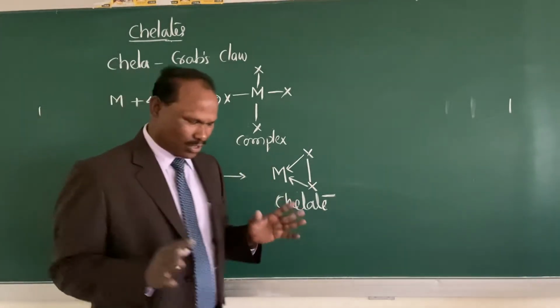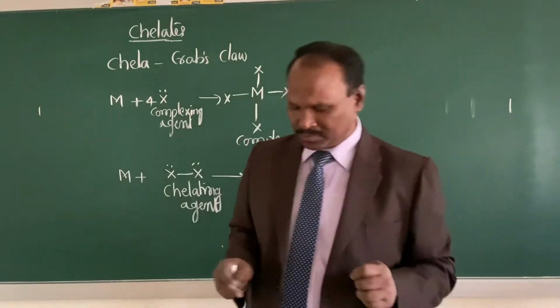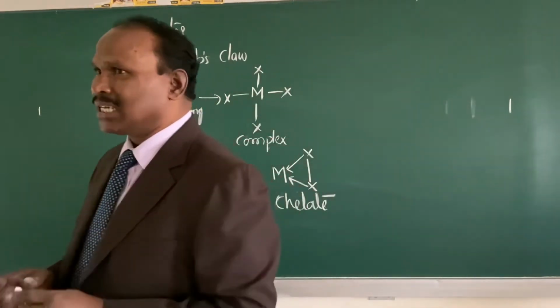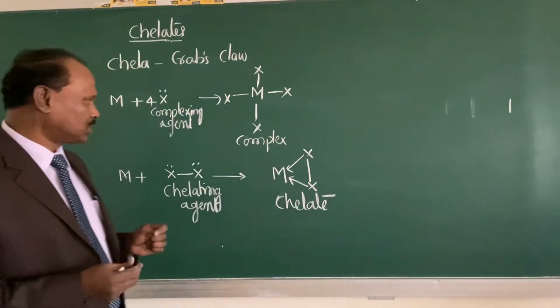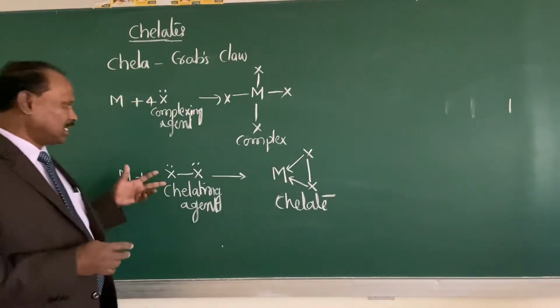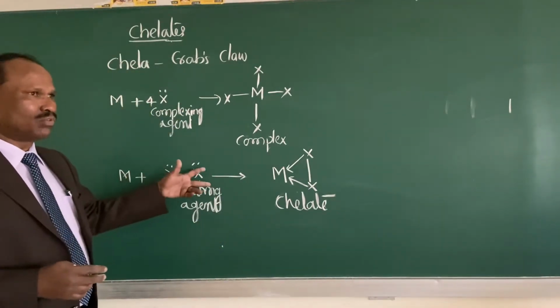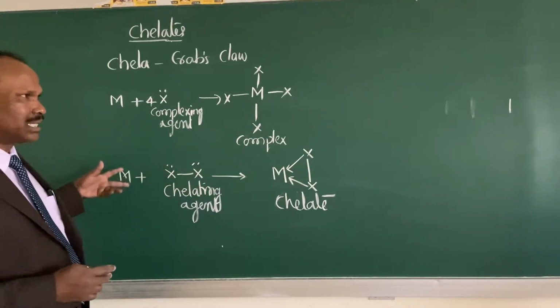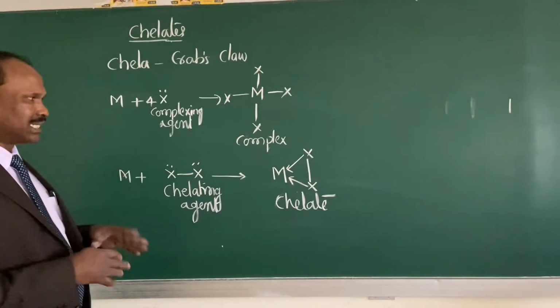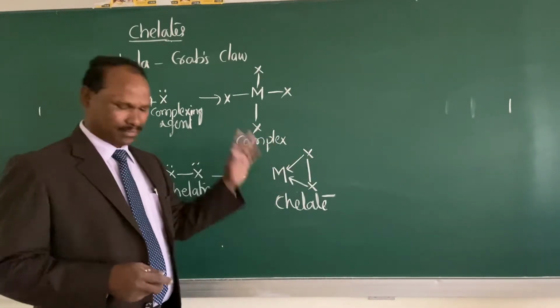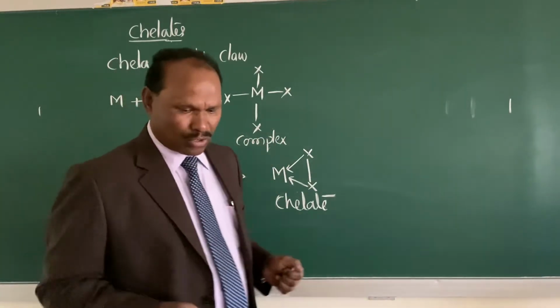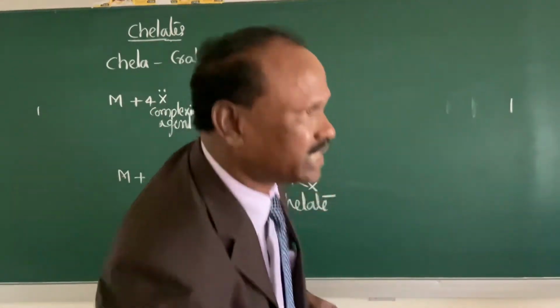I will define once again what chelates are. Chelates are coordination compounds in which the ligands are joined to one another and to the metal atom, and the metal atom becomes part of a heterocyclic ring. Such compounds we call chelates.